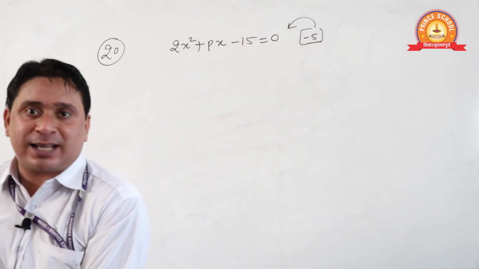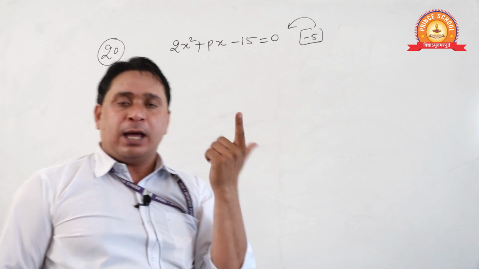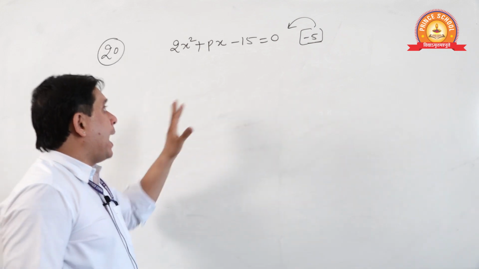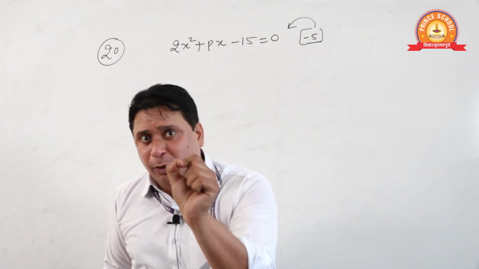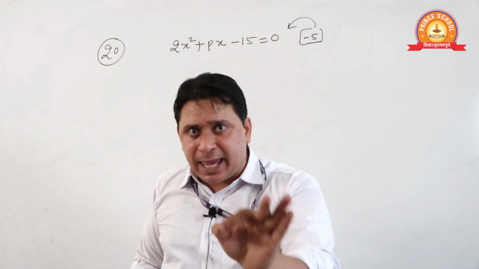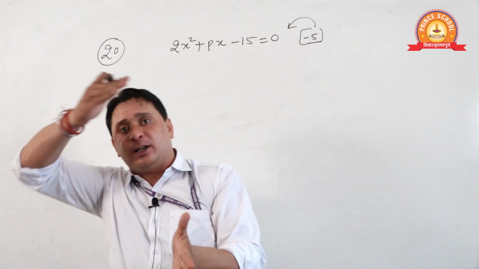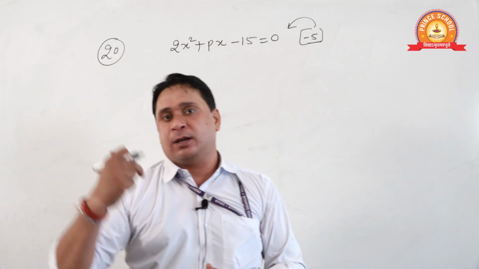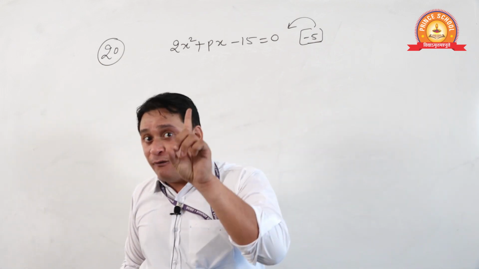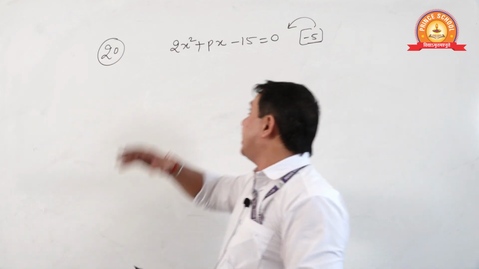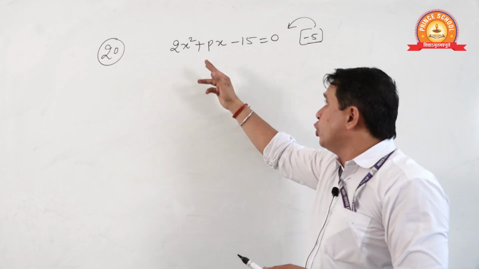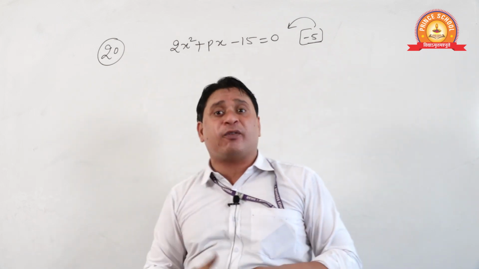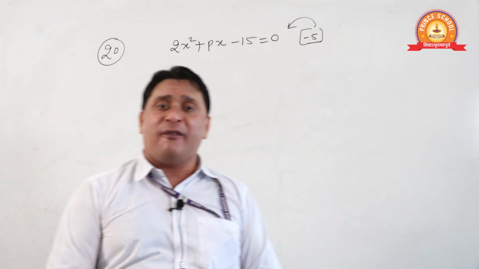And then for the next equation we can solve for k by putting the value of p. Actually here two equations are given. From the first equation you will find p, then use the p in the second equation and find the value of k. Are you getting my point?